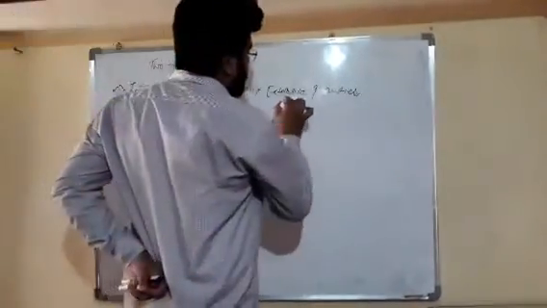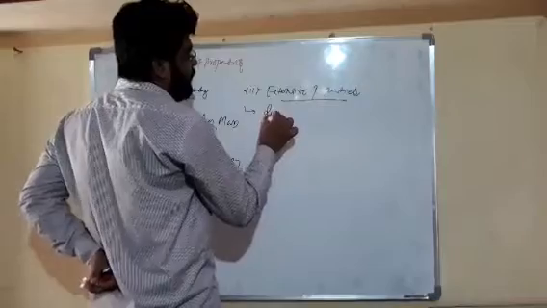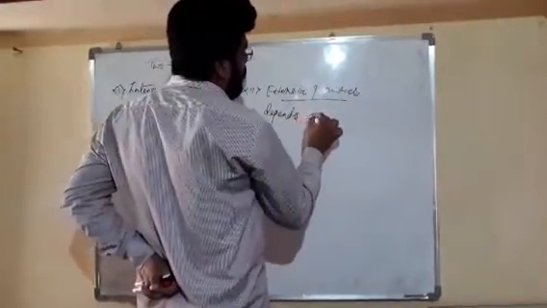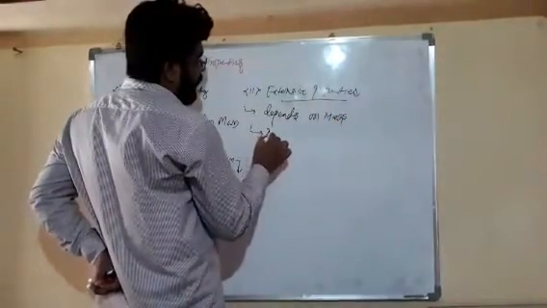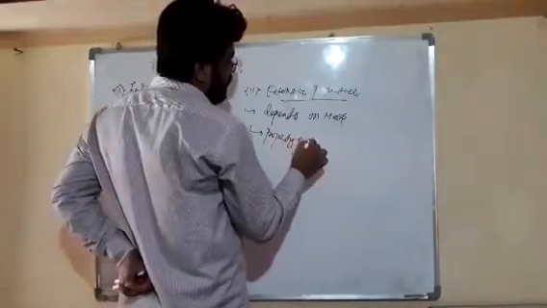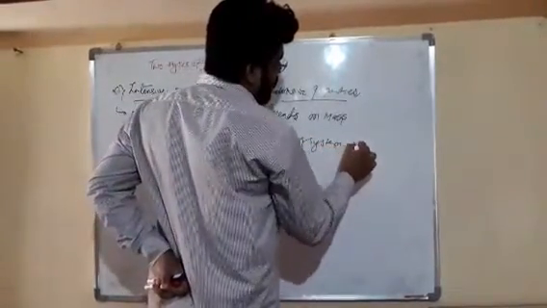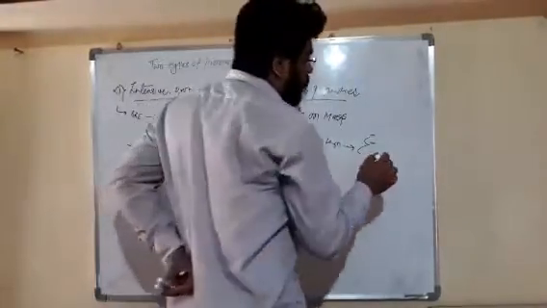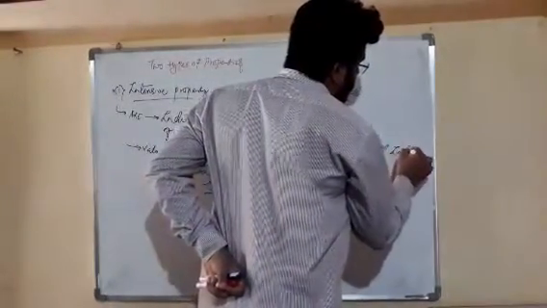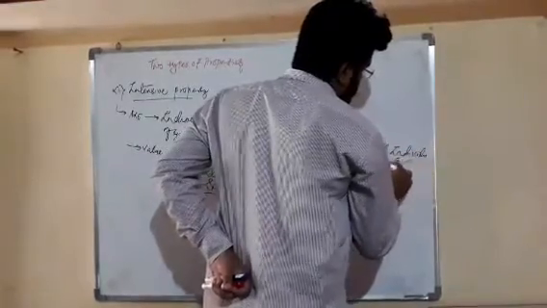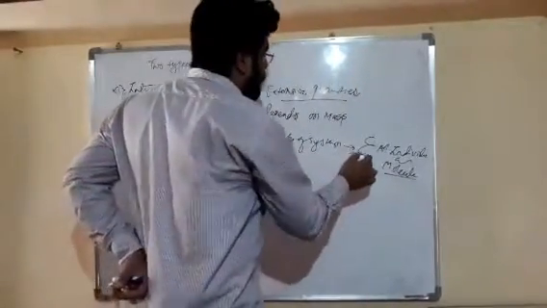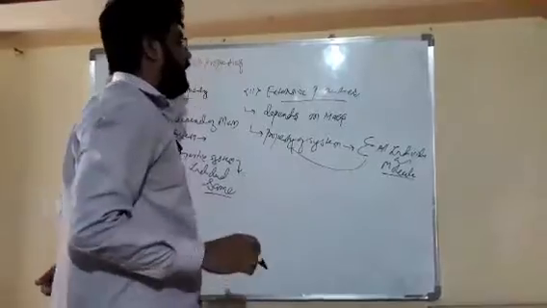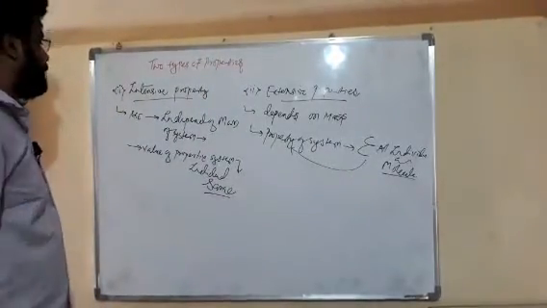Dear friends, what are extensive properties? These are those which depend on the mass, or we can say that the property of the system is the summation of the properties of all individual molecules. If the properties of all individual molecules give the property of our system, then it is called an extensive property.